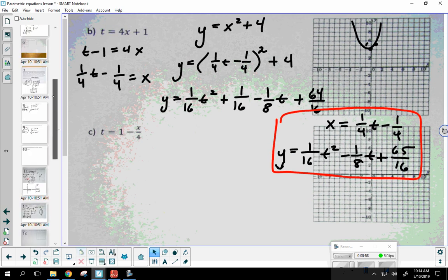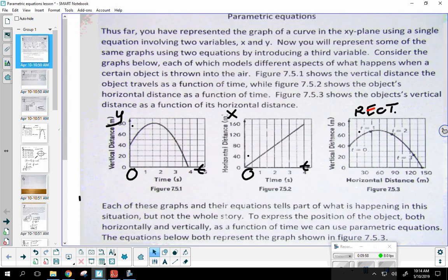All right. Let's go ahead and wrap up parametrics. It's not going to take us very long to do this. Well, we've been talking about parametric equations. That's taking a rectangular equation, just an equation using x and y, and we're introducing a third variable. It's t. We call that a parameter, and it represents time.